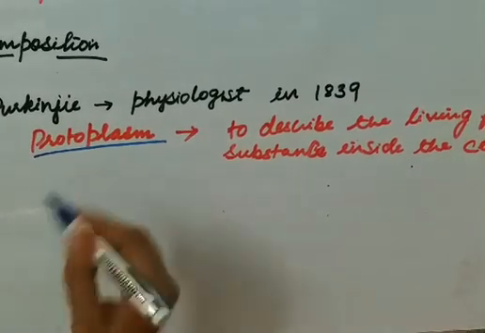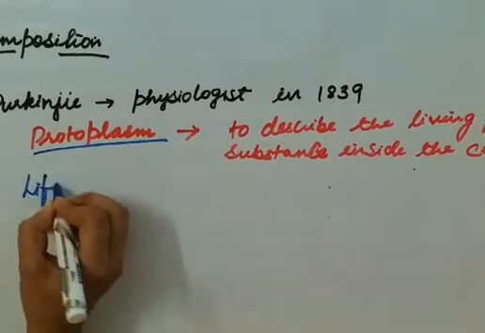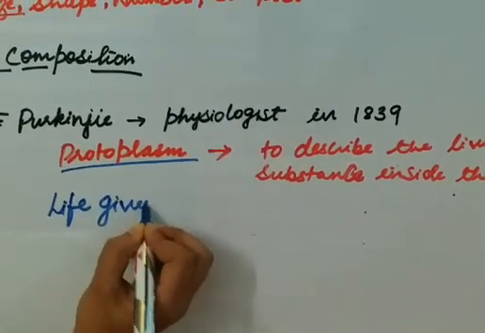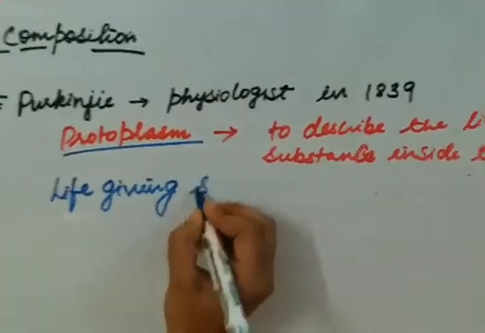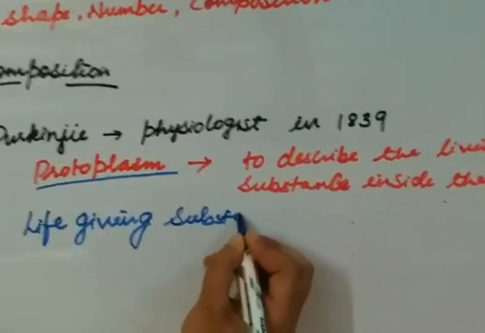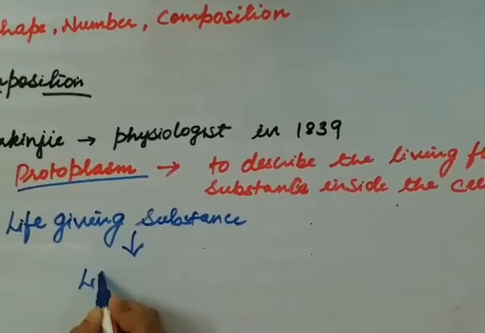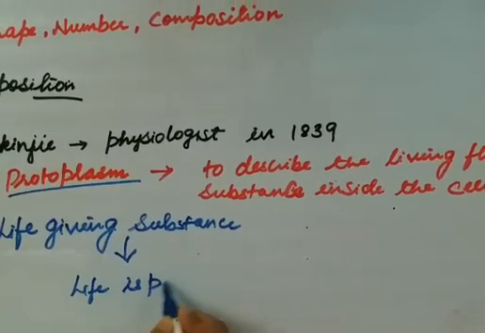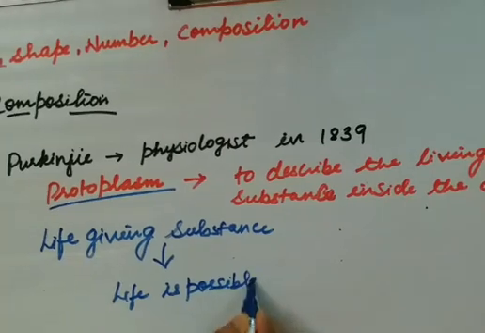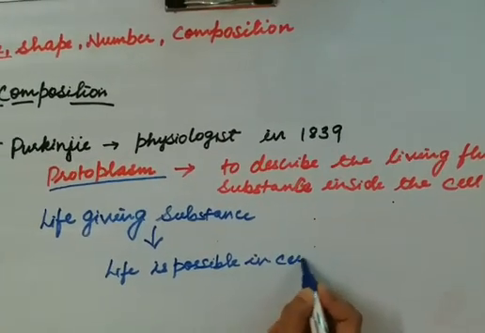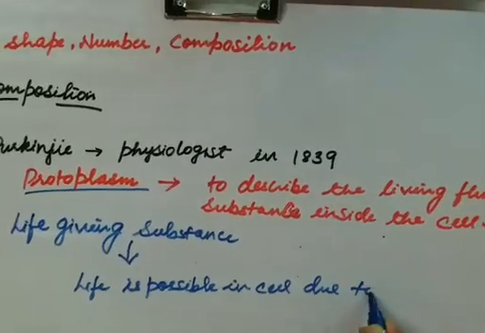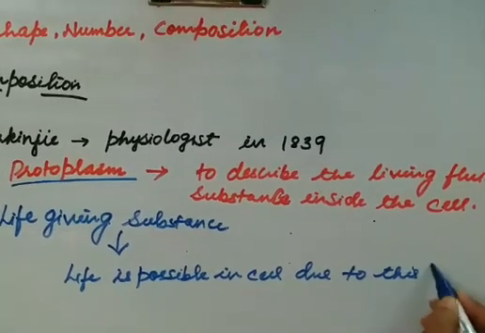This protoplasm is a life-giving substance because life is possible in the cell due to this protoplasm.